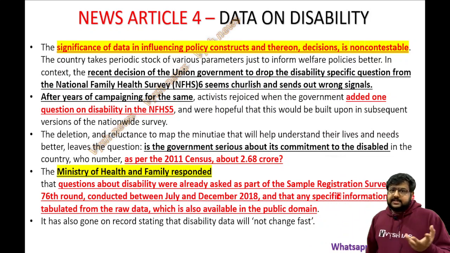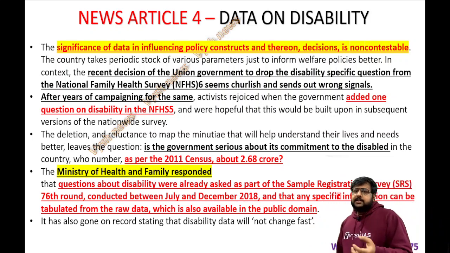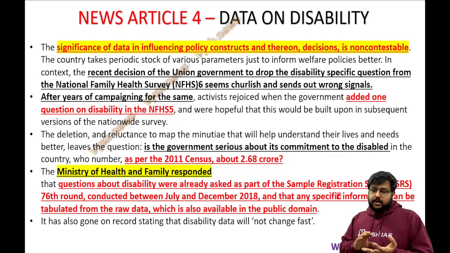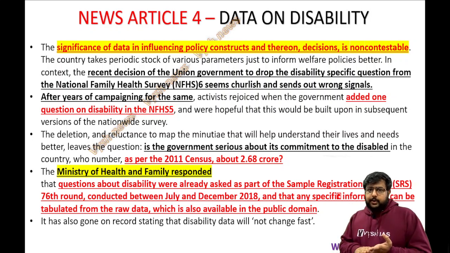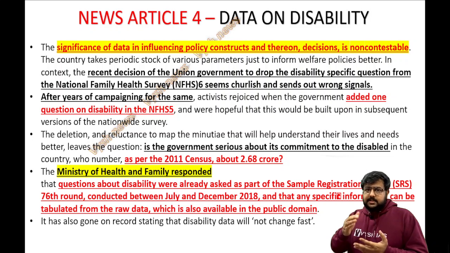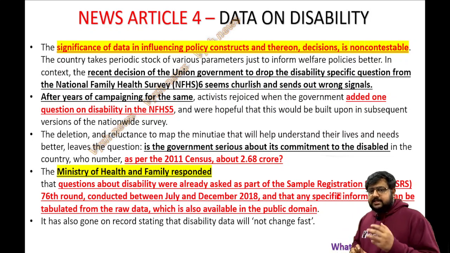Whenever you do a survey or census, what do you do? You ask questions to people. You ask, what is your income? How many people are there in your family? Do you have any medical condition? These are the things you ask in any survey. So this National Family Health Survey also does that.